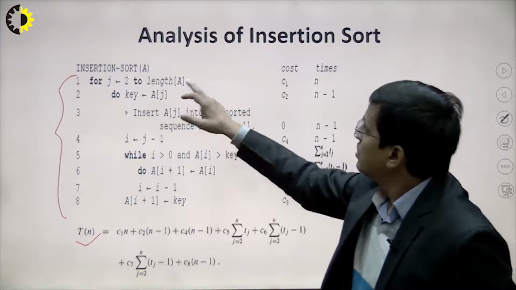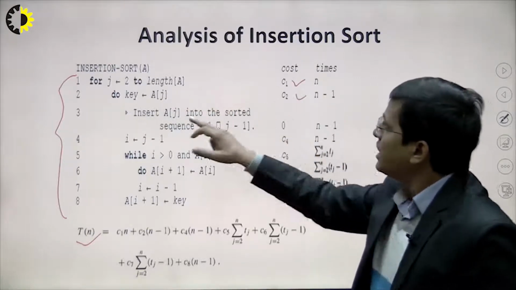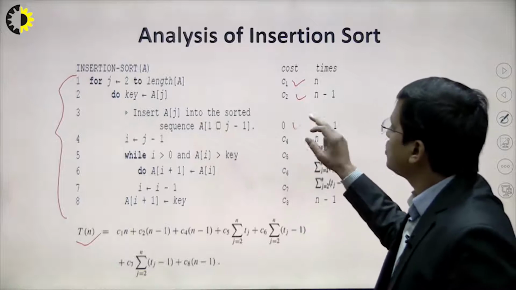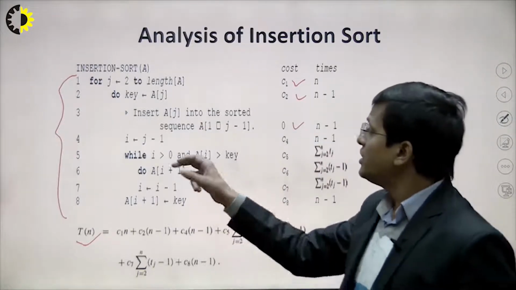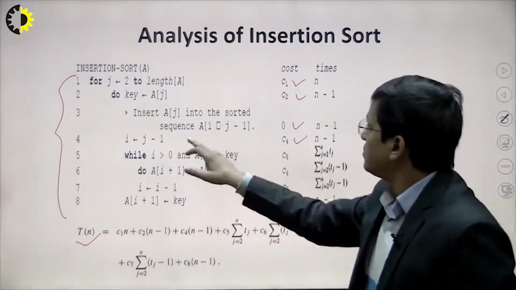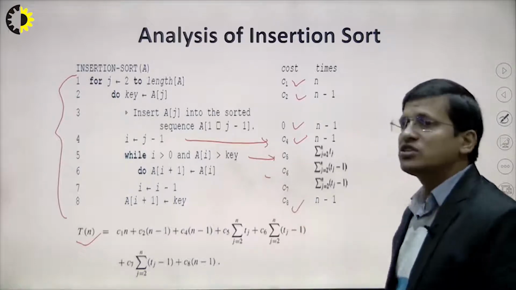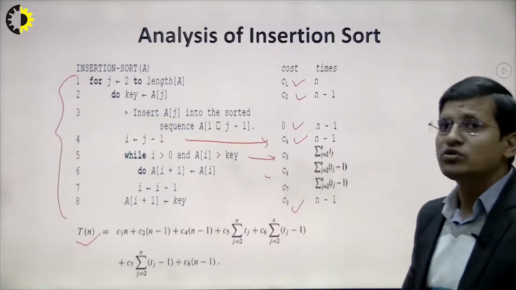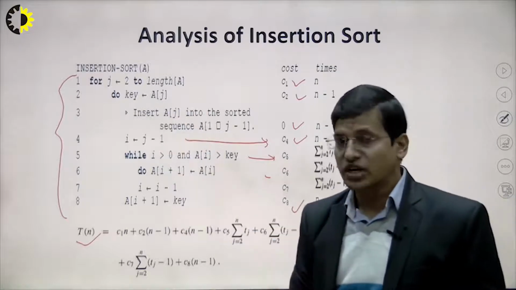The first statement has cost C1, the second C2, and the comment line has cost 0, because it will not be executed or stored in memory. Similarly, the costs of the other statements are C3, C4, C5, C6 and up to C8. These are the costs of storing those particular statements in memory.